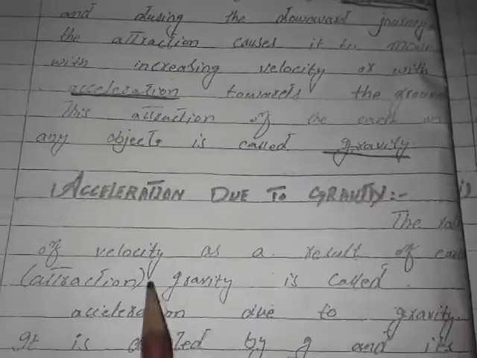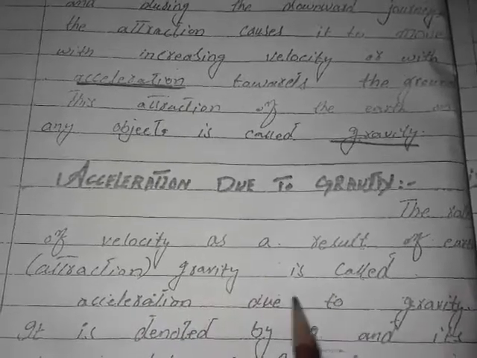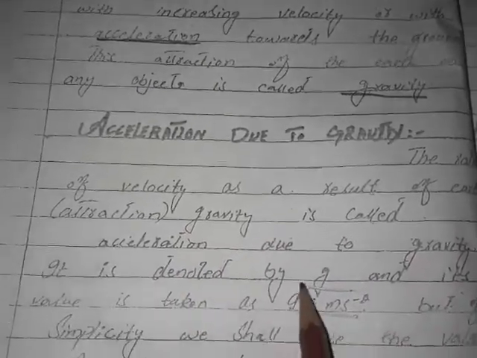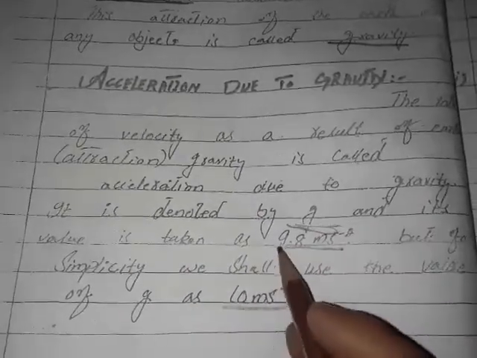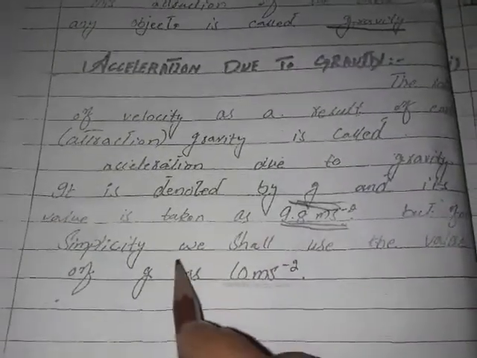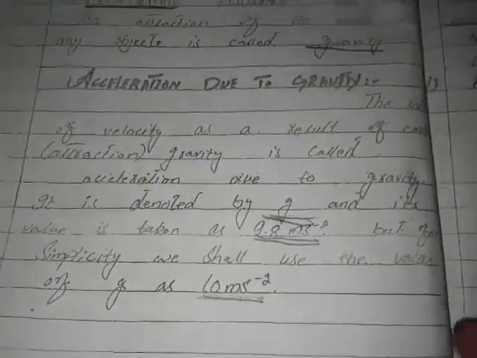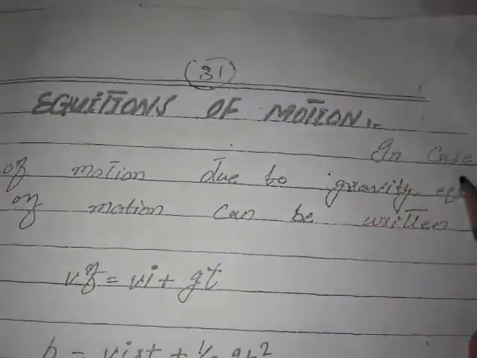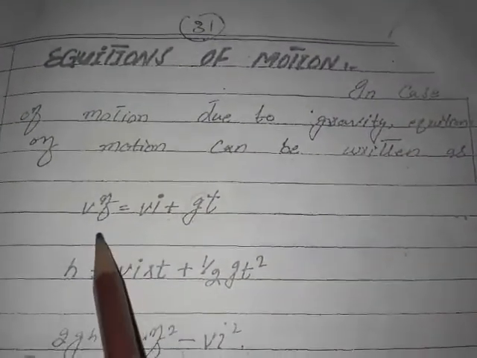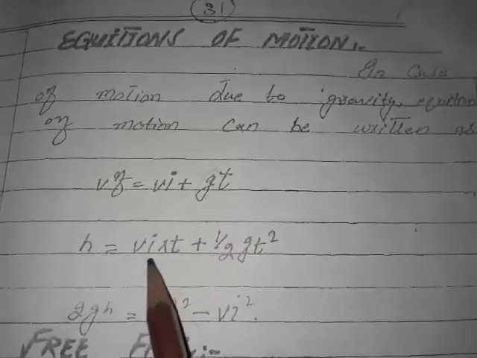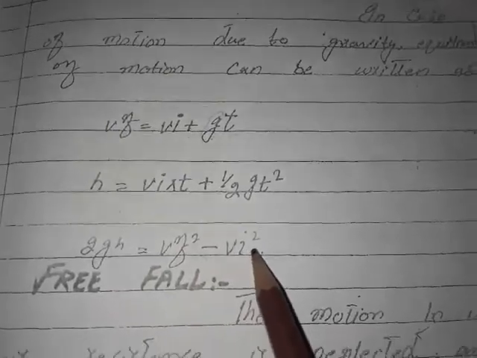Acceleration due to gravity. The rate of change of velocity as a result of the earth's attraction, gravity, is called the acceleration due to gravity. It is denoted by g and its value is taken as 9.8 meter per second square, but for simplicity we shall use the value of g as 10 meter per second square. Equation of the motion in case of motion due to gravity. Equations of the motion can be written as Vf = Vi + gt, h = Vit + half gt square, 2gh = Vf square minus Vi square.